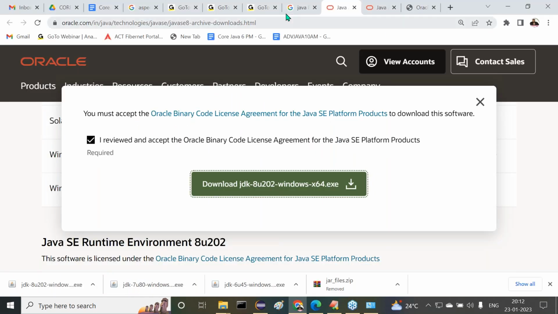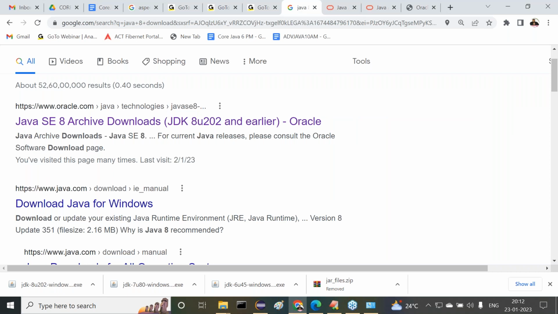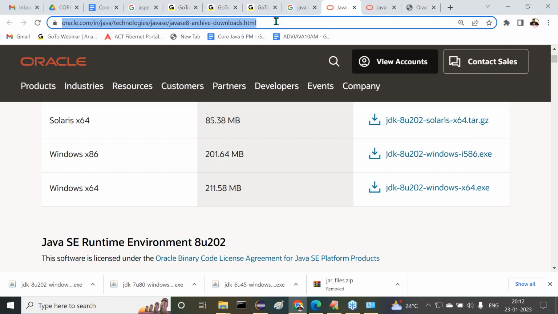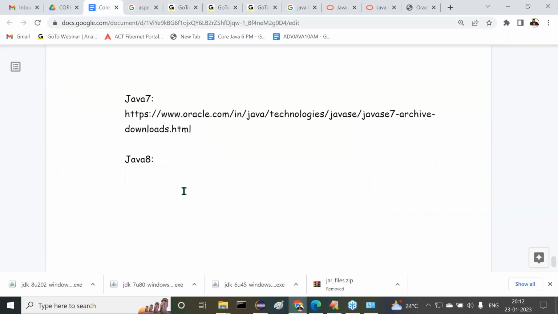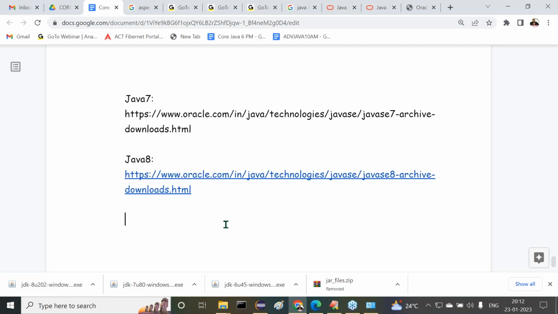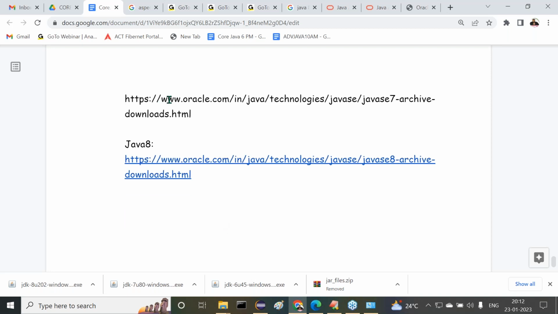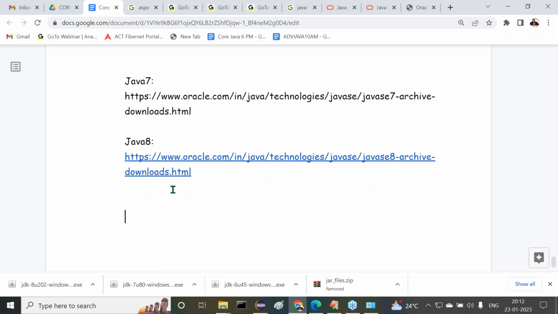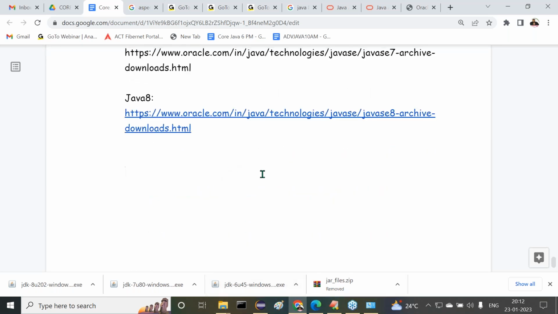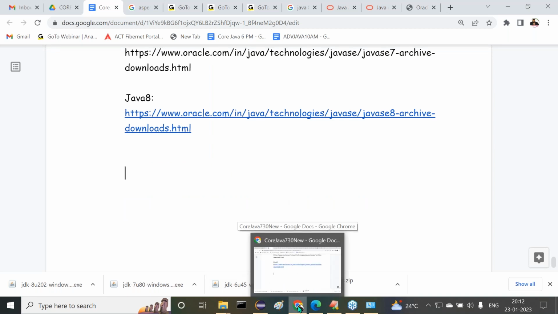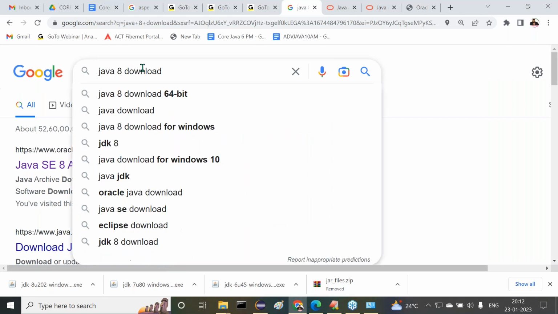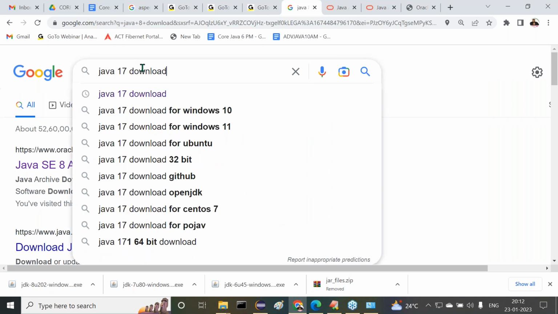What is that one more thing there? Now tell me here. Java 8 is downloaded. Let me copy this. Right, sir. Now it's okay. Three versions here we downloaded. One more thing I want to get for the sake of my requirement. What is that another version I have to download? Java 17 version I required, sir. Java 17 I required there.